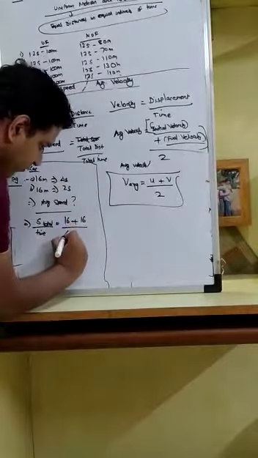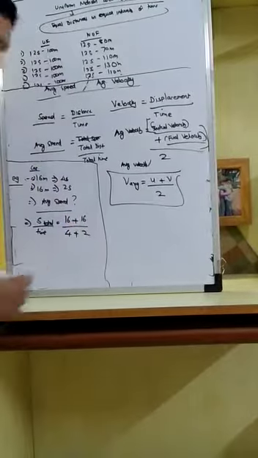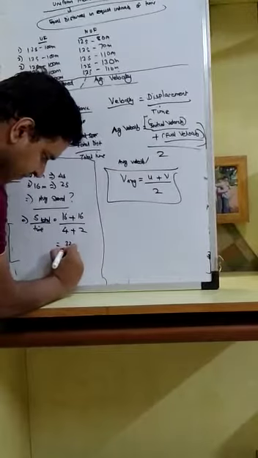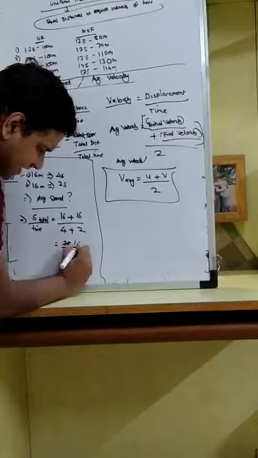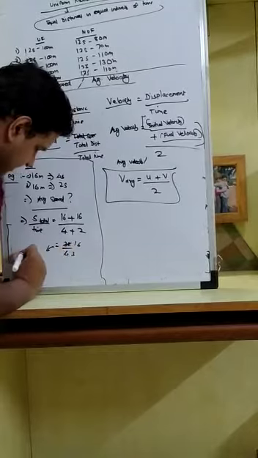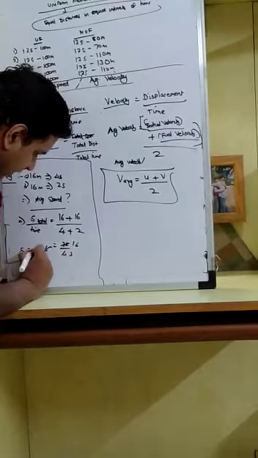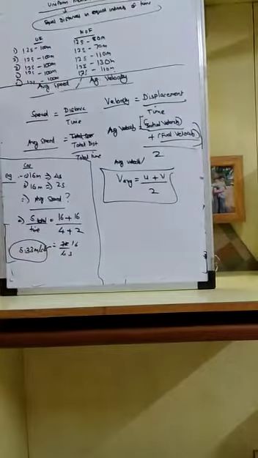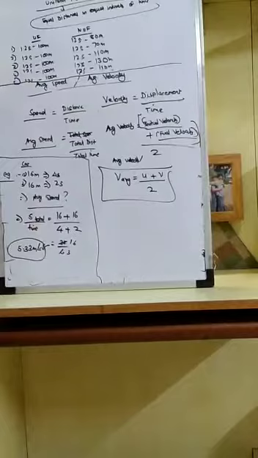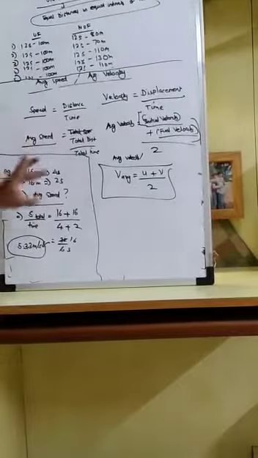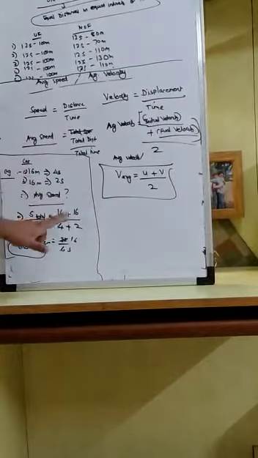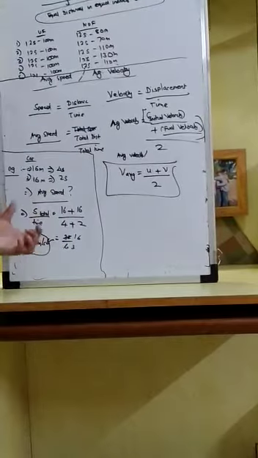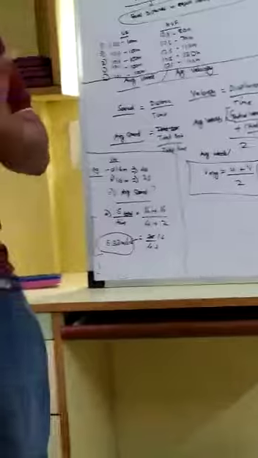It has been covered in 4 seconds plus 2 seconds. So this becomes 32 upon 6, which is nothing but 5.33 meters per second. So average speed was total distance upon total time. The two distances were added, the two times were added. I got 16 by 3 and my average speed is 5.33 meters per second.